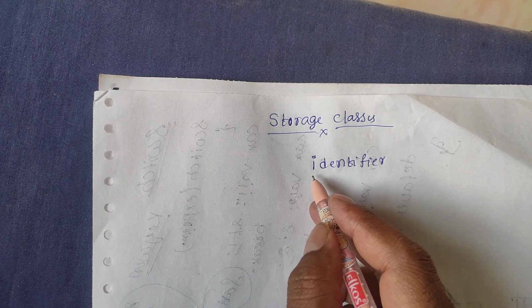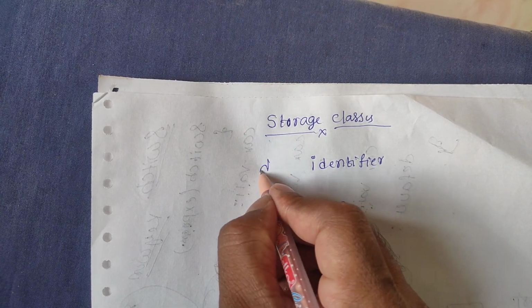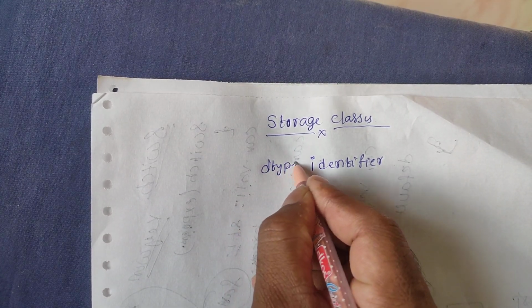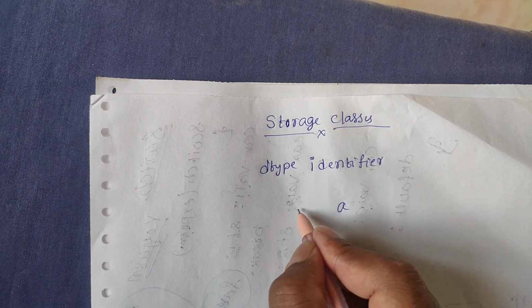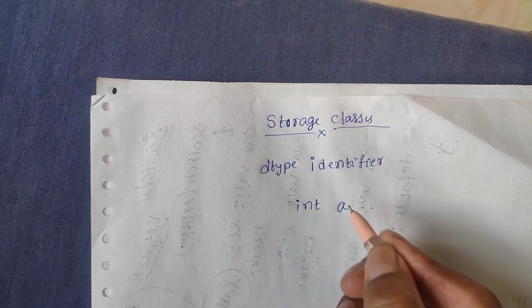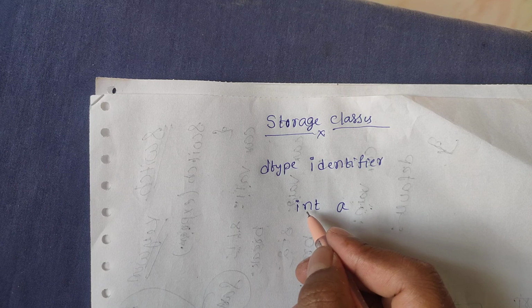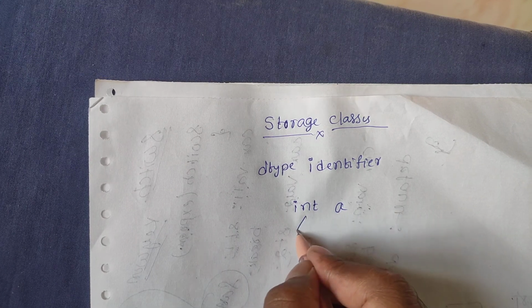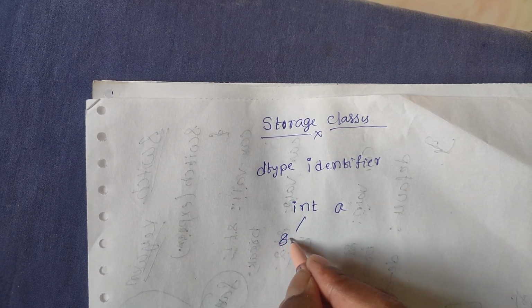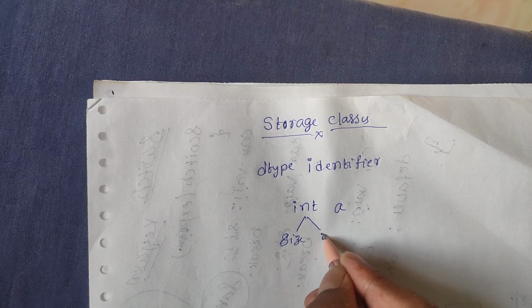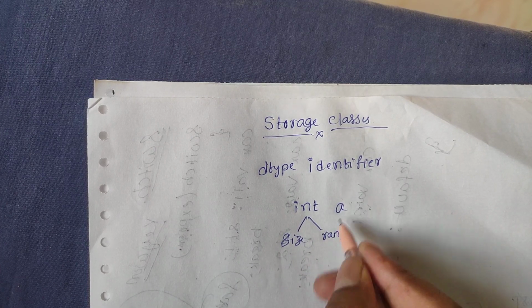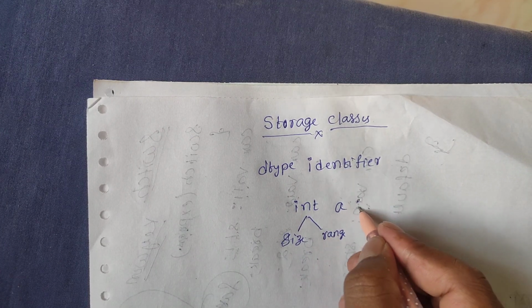For this purpose we mention the data type. That means here I take the data type int a. So here int is a data type which represents the size and the range of this variable, and this is enough.